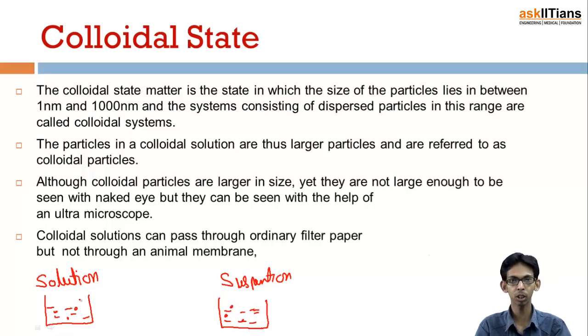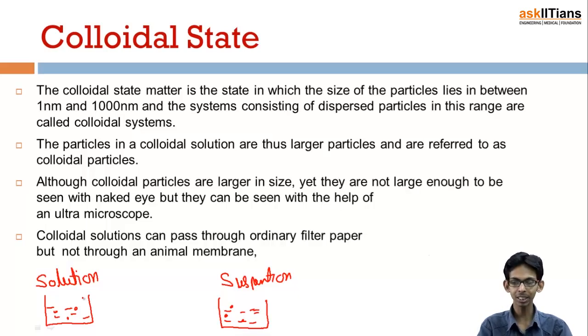Like this is the example. If we talk about solution, the example is a mixture of sugar in water. We know sugar dissolves properly in water, and by just looking at the mixture we cannot say which part is sugar and which part is water. It is a uniform solution of sugar in water. But in suspension, if I try to dissolve some sand in water, it will not dissolve and it will remain as a suspension. We can see clearly with our eyes that the particles of soil or sand are suspended in the water.